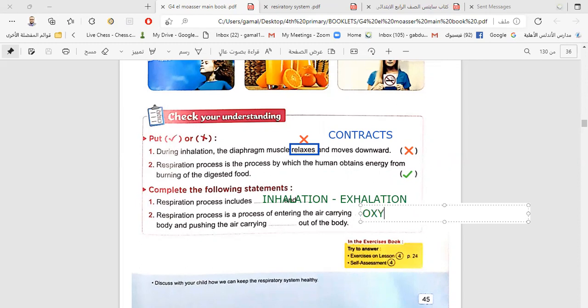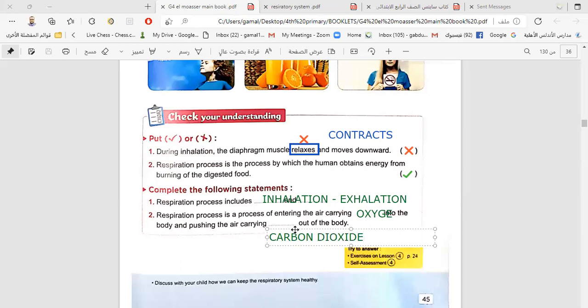Oxygen. Very good, my son. I hear you answer the question. Oxygen gas enters the body, and the carbon dioxide is carried out. Carbon dioxide. Very good. Carbon dioxide gas goes outside the body.